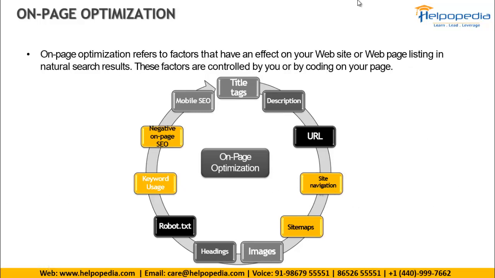So maybe I might be opening on a 4-inch screen or 5-inch screen or 6-inch screen or a tablet or a big desktop of 21 inches, 24 inches, or maybe I might be opening my website on a television of 32 inches. My website should open properly, and the shape of my website should be perfect on all sizes of devices. So that is called responsive.